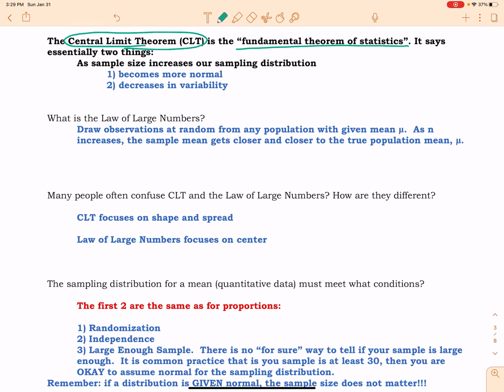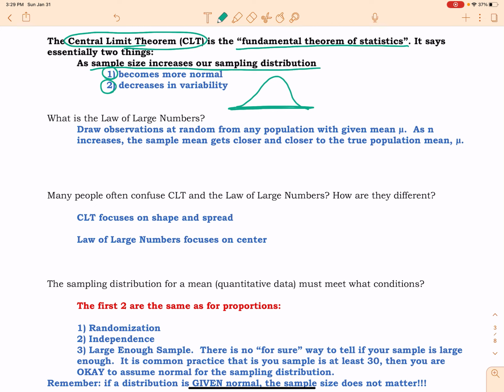The first thing it tells me is that as my sample size increases in our sampling distribution, that sample distribution becomes more normal and it decreases in variability. In other words, it becomes more like this, right? Bell-shaped, unimodal, not a lot of spread going on here. That's what the central limit theorem tells me. In other words, it tells me that if my sample size is large enough, then my distribution will take on a normal shape, and I can therefore approximate using the normal curve. So that is why it is all magical and stuff.